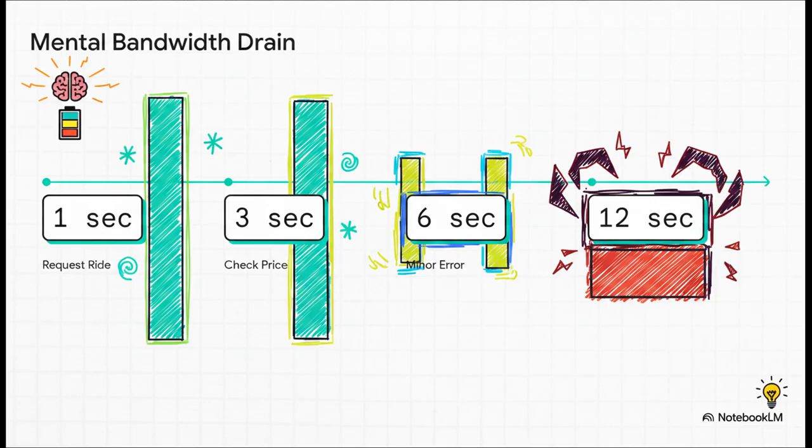Below that, you've got these interactive horizontal timelines made of rounded vertical blocks. When things go smoothly, like requesting a ride or checking a price, you get these solid, full-height vertical blocks glowing freely in vibrant neon colors with a cool drop shadow. But the second you hit a snag, the timeline dynamically shifts: minor errors drop down into medium-height swing blocks with dashed outlines. And if you hit a truly confusing confirmation page, bam, it instantly turns into a short, hatched, energy-draining, busy roadblock. You literally watch your cognitive load spike.